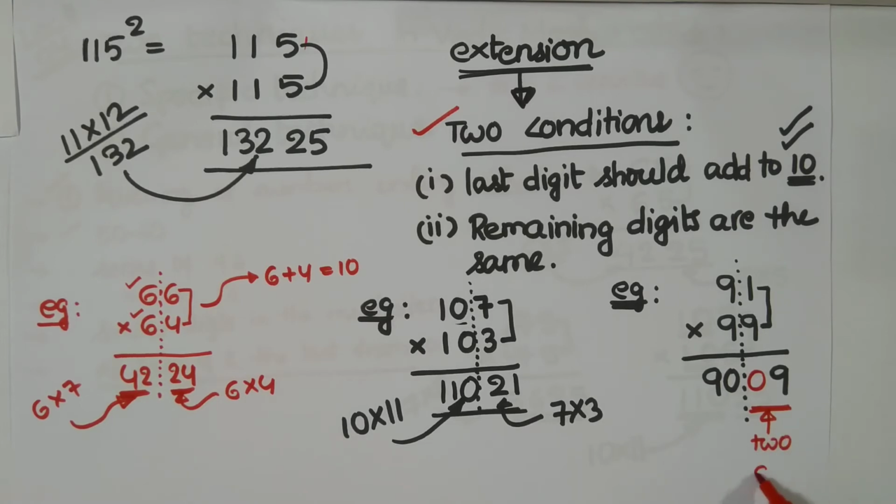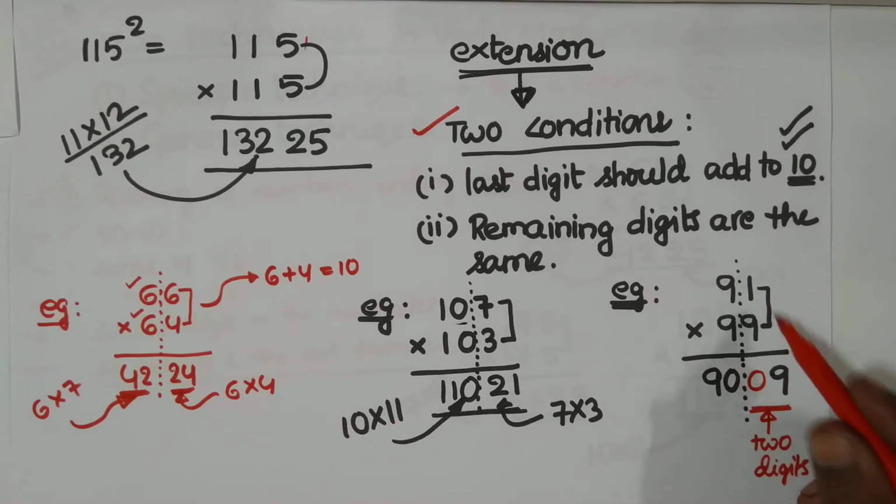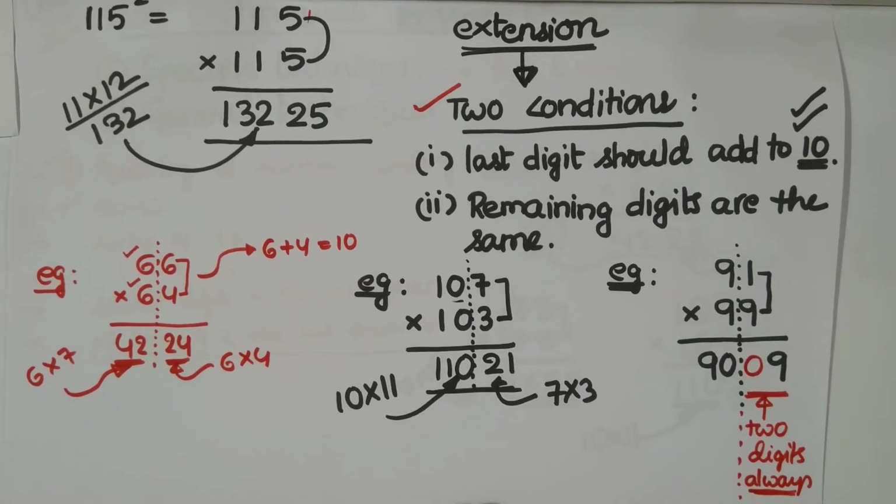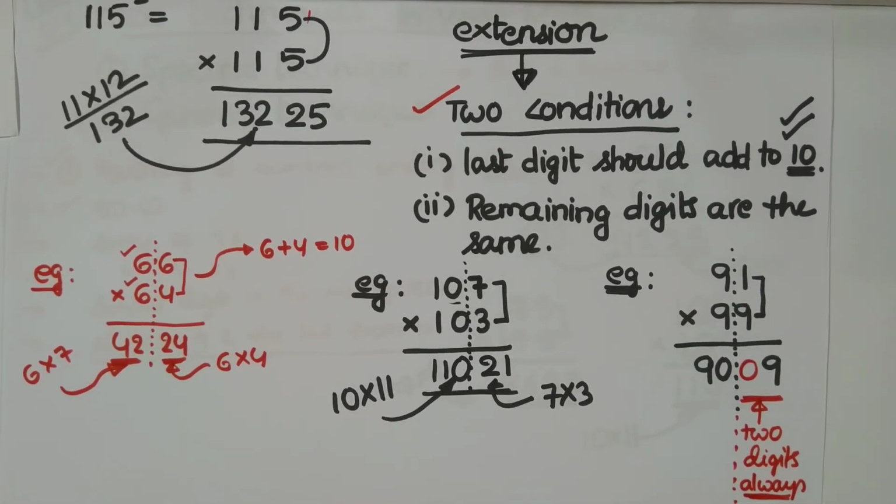Always take 2 digits. Whenever you have a single number as an answer, you have to make that single digit into 2 digits. So 1 9 is 9, just prefix the 9 with 0, then you have 09. Always this must be 2 digits, always on the right hand side. Always. This is very important. 2 digits.